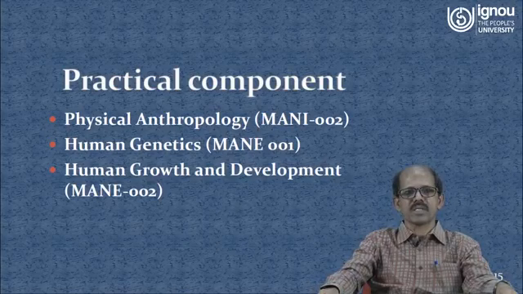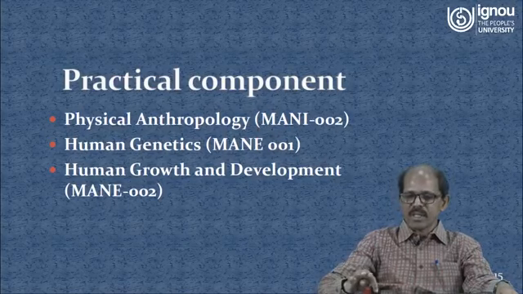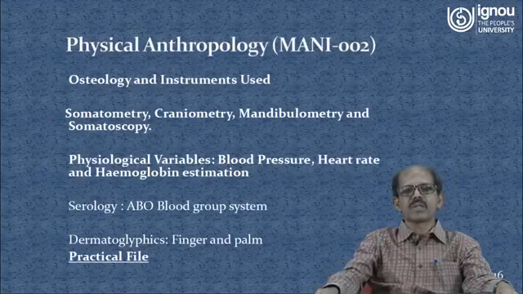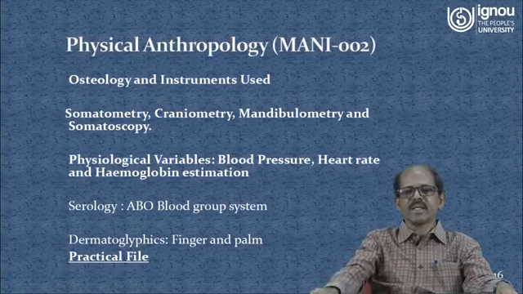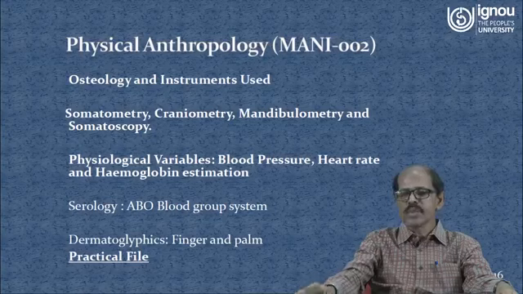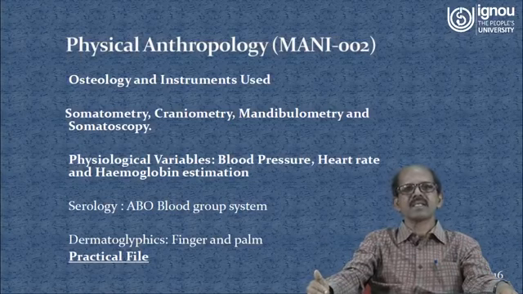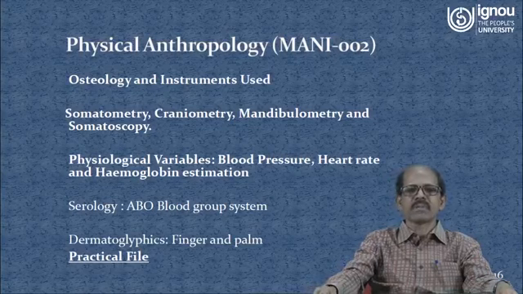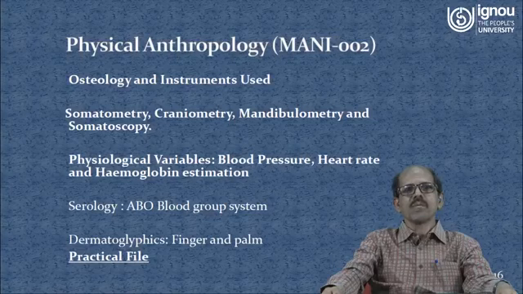These practicals and the examinations would be conducted at the concerned study center. You have to attend the practical sessions at your study center, where 80% attendance is compulsory. You are also advised to make a practical file.